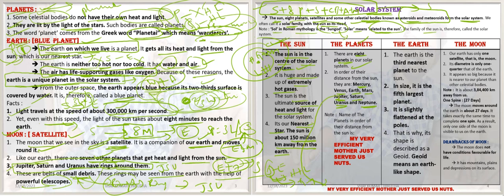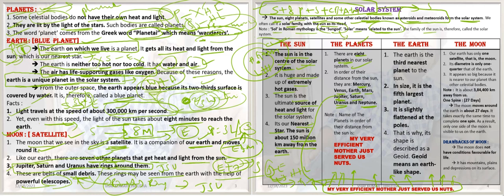First Mercury, second Venus, third Earth, fourth Mars, fifth Jupiter, sixth Saturn, seventh Uranus, and last, eighth, Neptune. Total 8 planets.